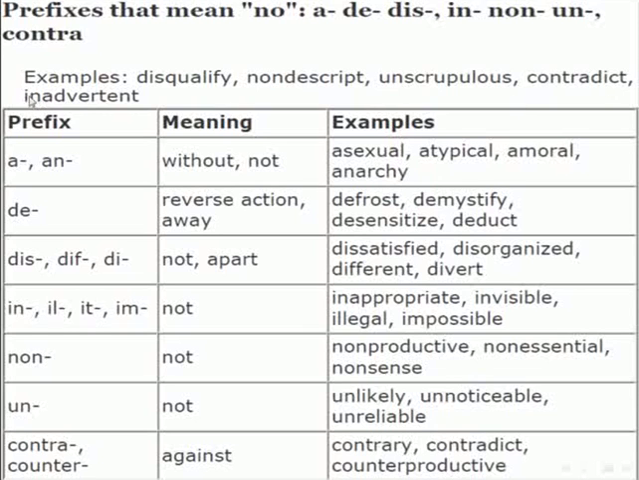Or prefix with in. Inadvertent. Right? Now, let's have the examples in a chart or in a table here. So if we have a prefix with a or a prefix with an, it means without or not. Examples for these two prefixes: asexual, atypical, amoral, or anarchy, with an here, anarchy.